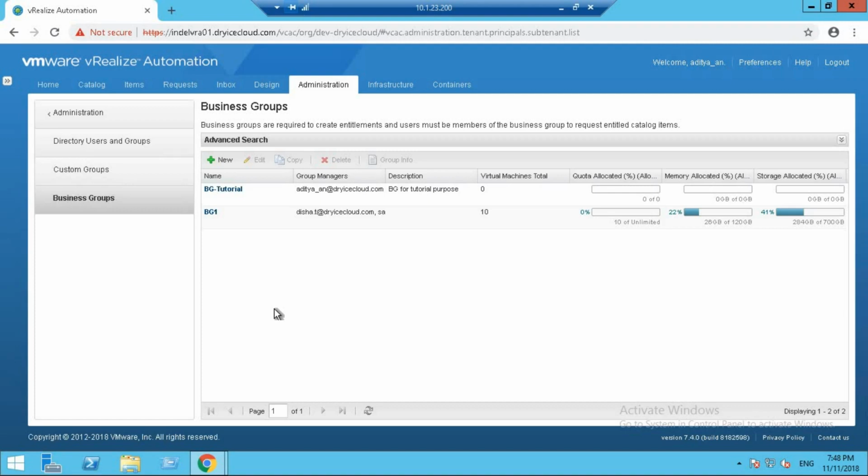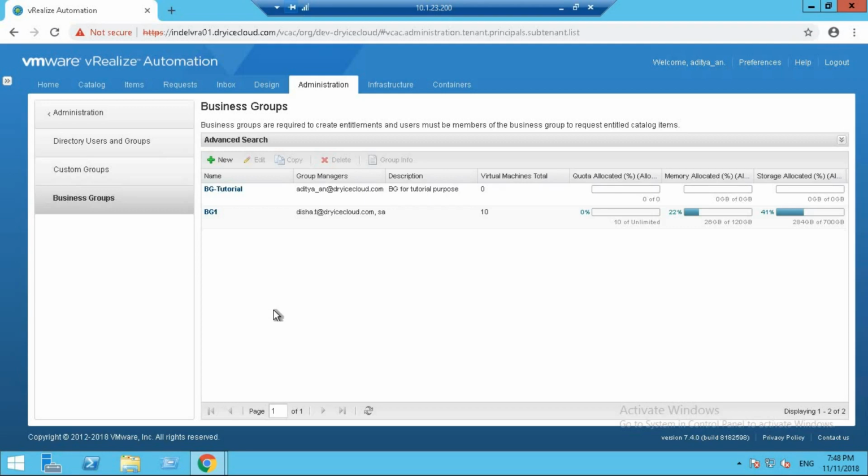The tenant administrator creates the business group, configures the reservations for it, and also entitles that business group's users to request catalog items. While assigning a business group role, you can either add individual users one by one, or you can add a group created at the identity store, or you can add a custom group of users created at the vRA level. We are going to discuss custom groups some time later in our tutorial series.